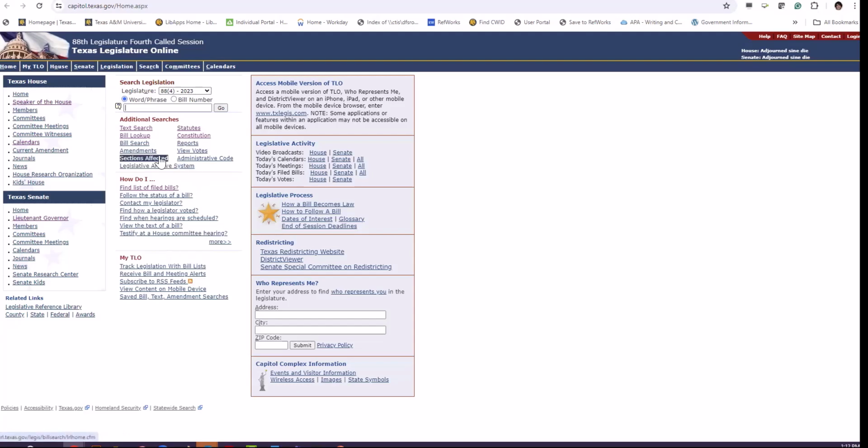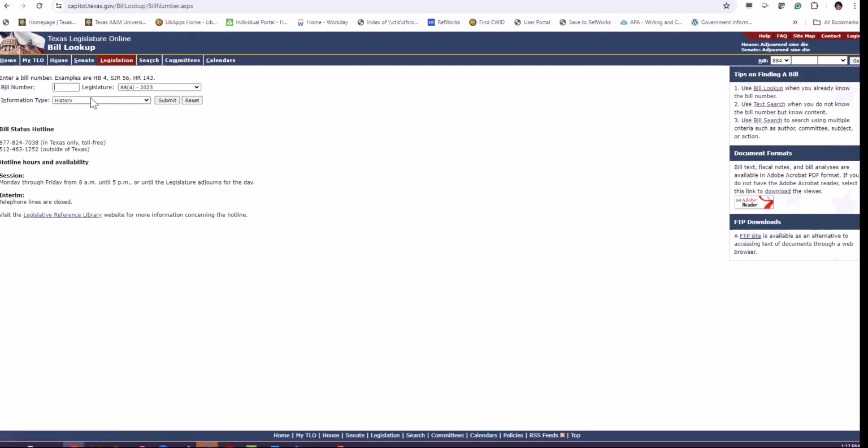For example, let's go to bill lookup. Here you see that if you put in the bill number, it gives you the information. For example, let's put HCR 14. Here it is, HCR 14. Let's see what you want, for example, amendments, authors, or history.